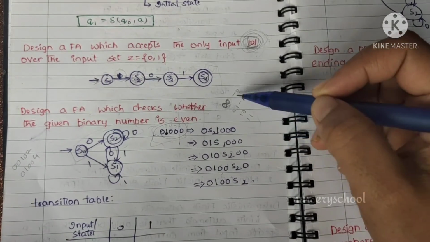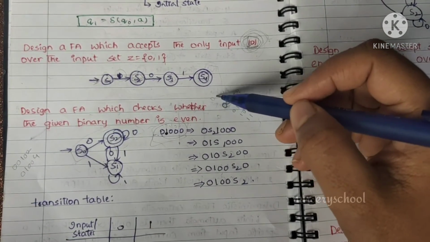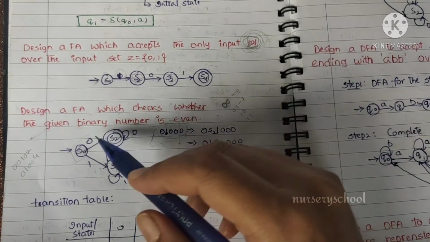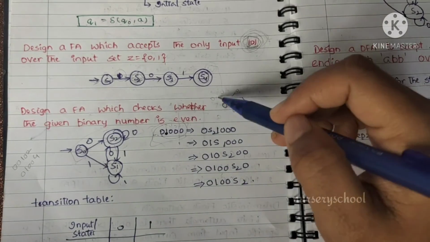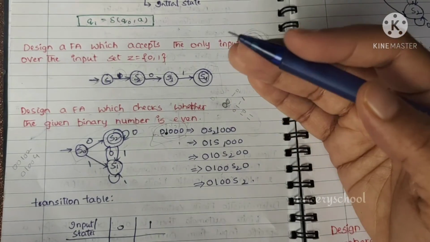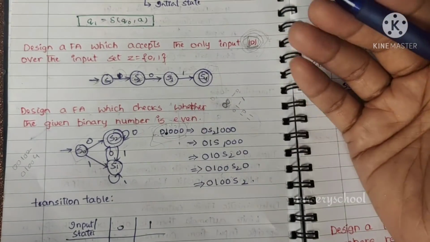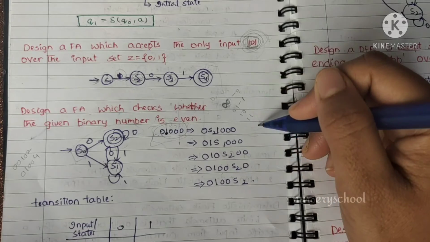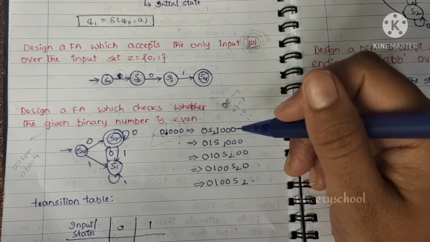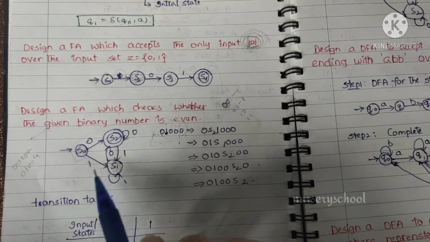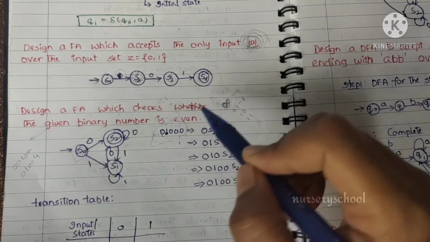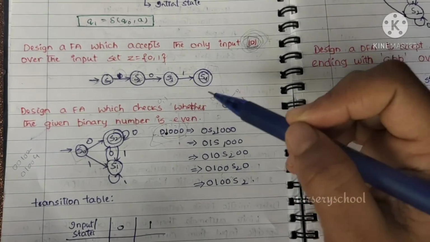These are the maximum possible combinations with two digits. We should draw a finite automata in such a way that it satisfies all these 4 combinations first. For 3 digits and 4 digits we will check later. First we need to draw a finite automata which satisfies these patterns. These are the basic patterns we get for a binary number over inputs 0 and 1.